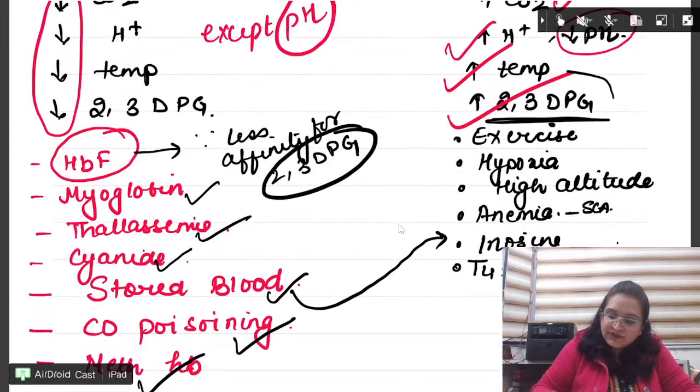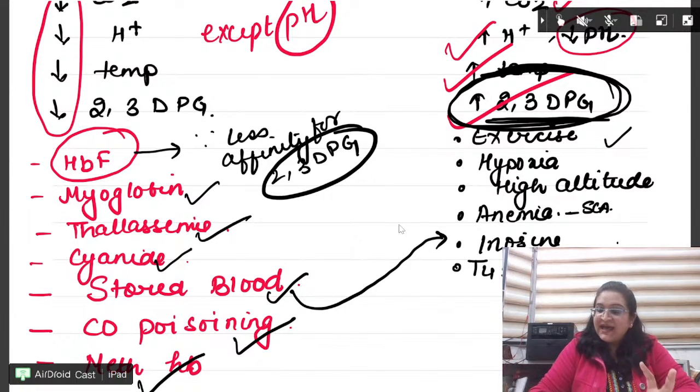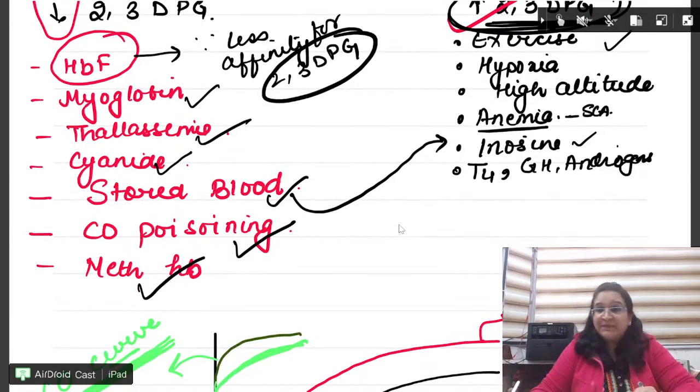Now, coming to the 2,3-DPG topic. What it is, we will do later. But just remember, it increases in exercise, hypoxia, high altitude, anemias, sickle hemoglobin, when you add inosine to stored blood, and with various hormones: thyroid, growth hormone, androgen.